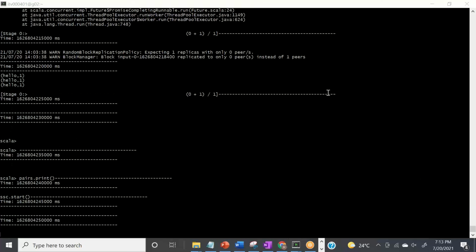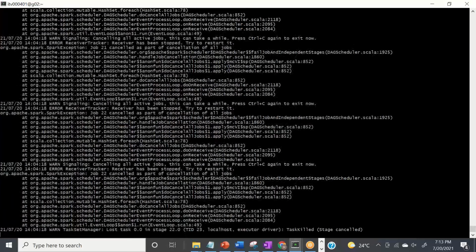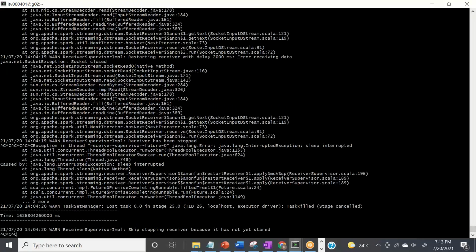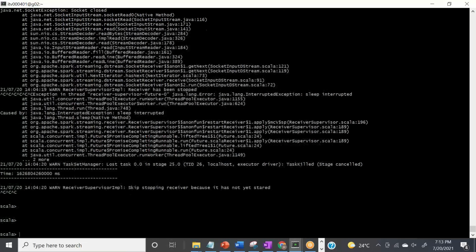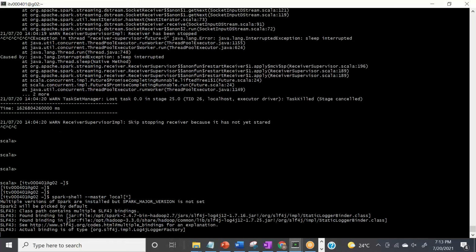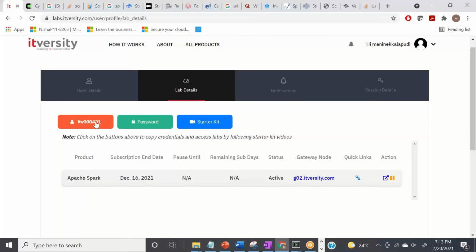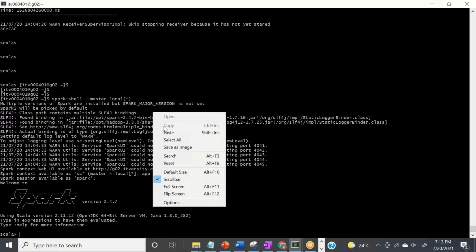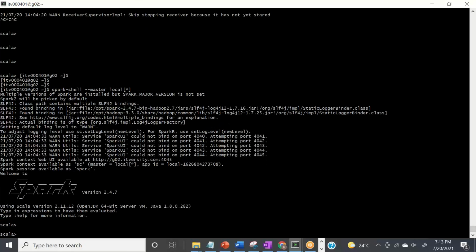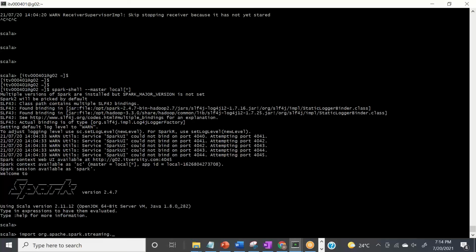So I found the mistake actually. So let's do one thing. Let's stop this quickly. Okay, so let's stop this and let's log in again. The mistake which I made here, and I'll explain it to you, let me copy the password. Oh, it worked, right? So when I open this, what I did here, I printed the pairs. Right? So let me do it quickly now.